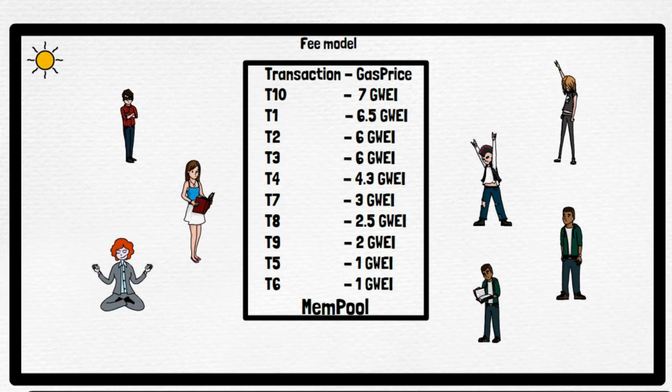Based on that you can take a call whether you want to place it now or at some other time. Because if you are in no hurry, and even the slowest possible mode is not affordable for you, then you can wait for some time, because these prices are again going to fluctuate based on the number of transactions or the congestion that is going on in the network.